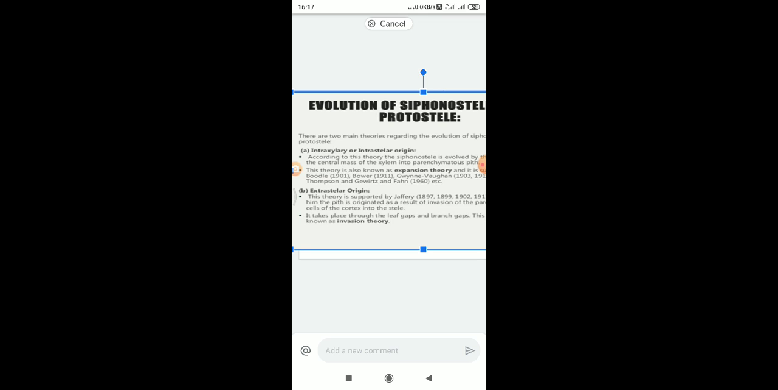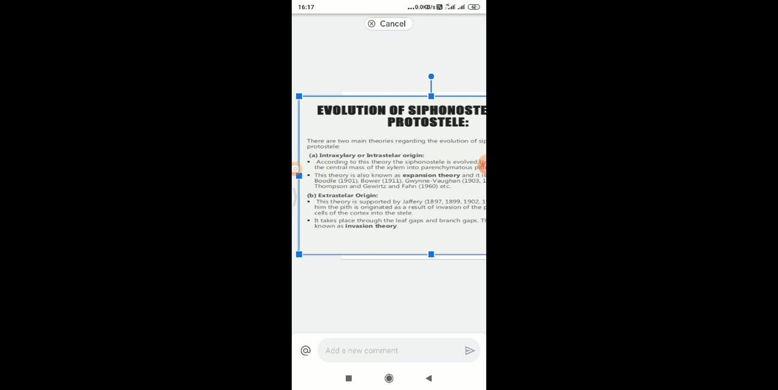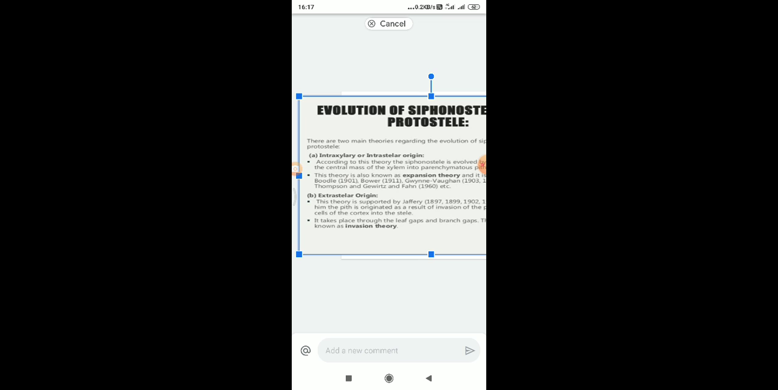This theory is supported by Jeffrey in 1897. According to Jeffrey, the pith originated as a result of invasion of the parenchymatous cells of the cortex into the stele. It takes place through the leaf gaps and branch gaps. So this theory is also known as the invasion theory. These two theories are proposed for the evolution of the siphonostele from the protostele. So next we will go to the third one, the solenostele.